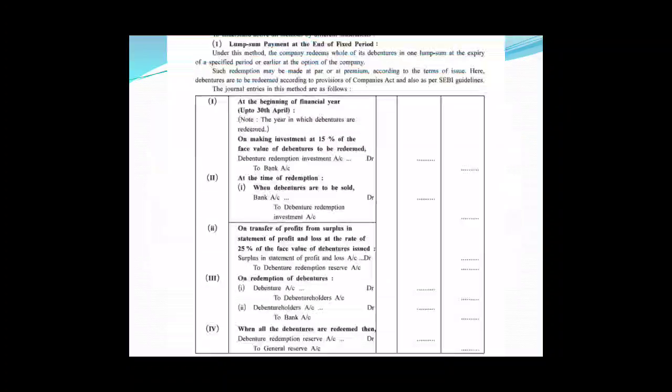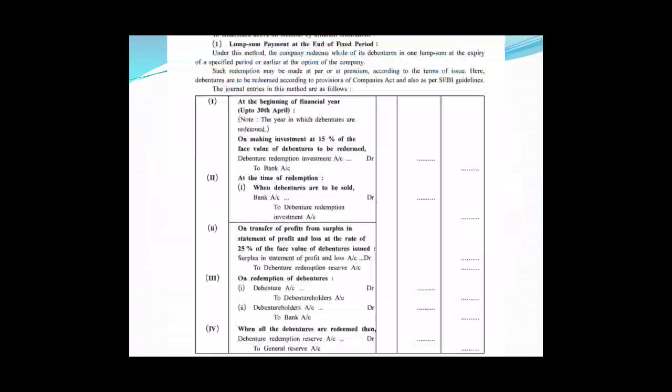And finally, as we have discussed in this lecture itself, after the redemption procedure is over, the debenture redemption reserve is transferred to general reserve, and the entry becomes debenture redemption reserve account debit to general reserve.